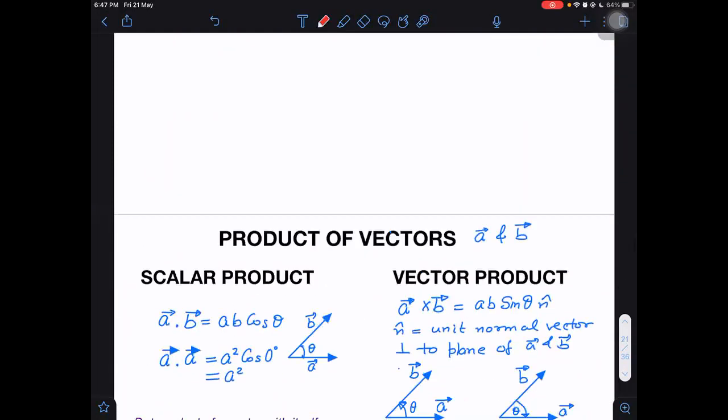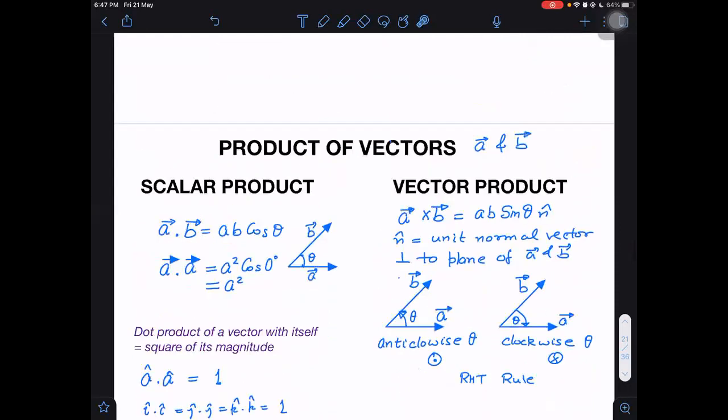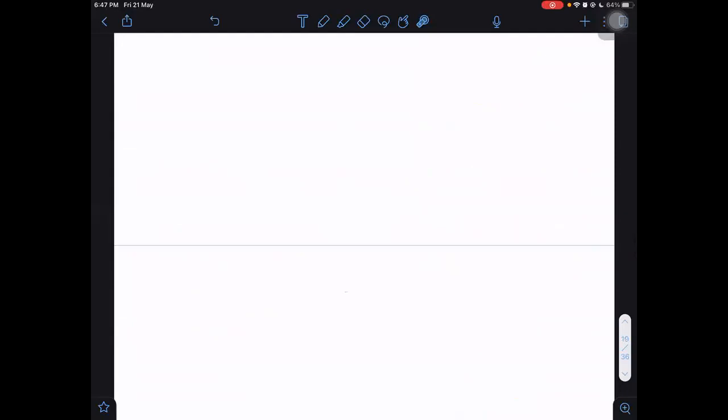Next. Product of vectors. Product of vectors, there are two types of products. One is scalar product and another is vector product. I think we can wait for the products because it was not for this week. Let us do one thing. Instead of the product, I'm giving you time. If you have some doubt you want to ask from some assignment or some place, then you can ask that doubt in vectors related to some question which you are having.